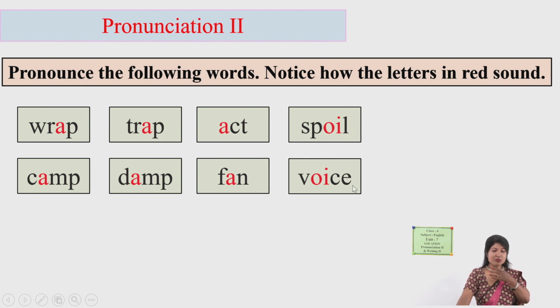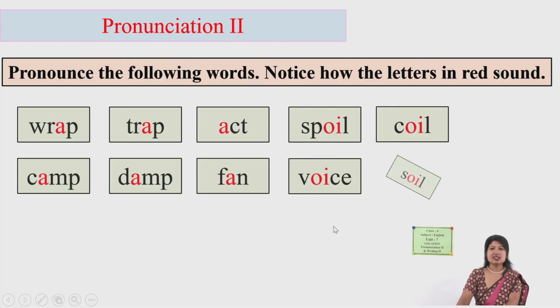It's round. Yes, spoil. Oil, the oi sound, okay? O-I are letters, but when we pronounce it, oi. Spoil, voice.